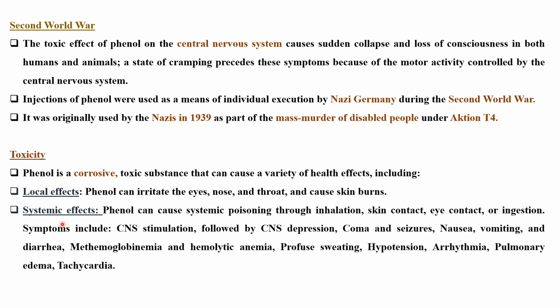Symptoms with respect to systemic effect: systemic toxicity is CNS stimulation, as we have seen earlier, followed by CNS depression. That is the reason we have sudden collapse and loss of consciousness, coma as well as seizures. As you can see here, it is given that cramping precedes the symptoms caused by motor activity. Nausea, vomiting, diarrhea, methemoglobinemia, hemolytic anemia, profuse sweating, hypotension, decrease in blood pressure, erythema, irregular heartbeats, pulmonary edema because it is also exposed through inhalation, and tachycardia, increase in the heart rate.